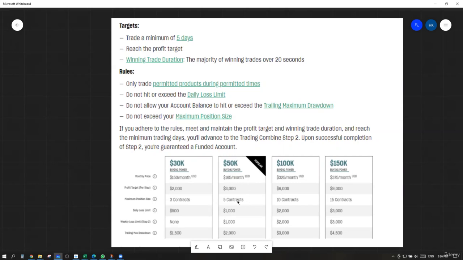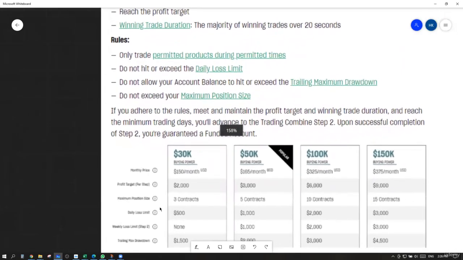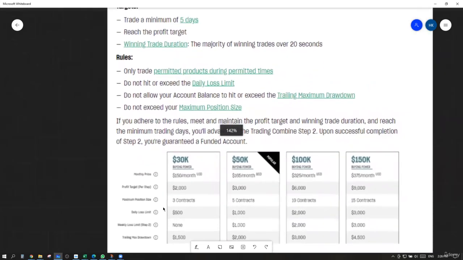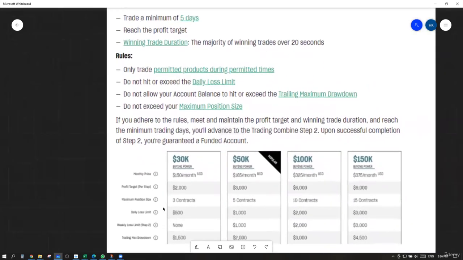Let's talk about the 50K capital package. The monthly price is $165. Profit target: in order to pass step one of this evaluation, you have to make $3,000 in profit. And the maximum position size is 5 contracts. They allow you to trade only futures, not stocks. They have a Forex side, but I'm talking about the futures side here. So they allow you to trade a maximum of 5 contracts on this account.